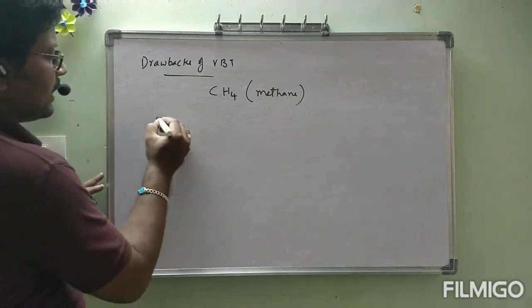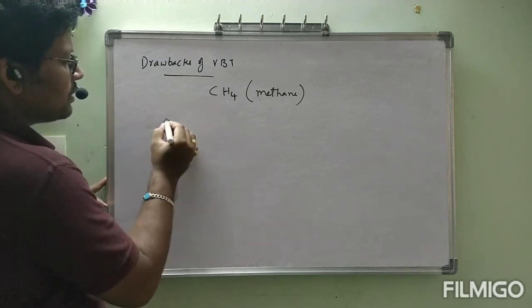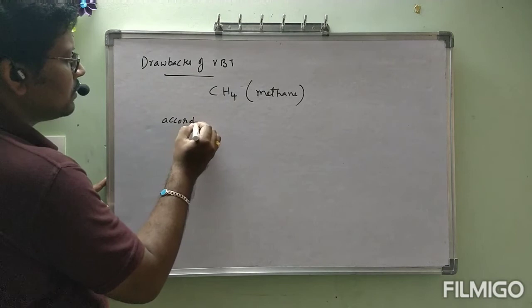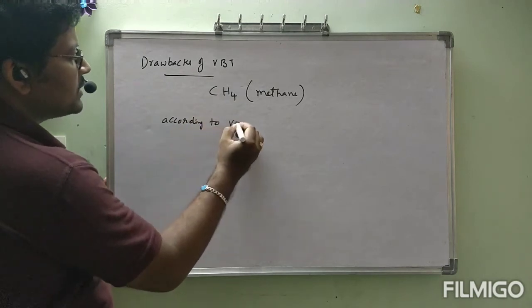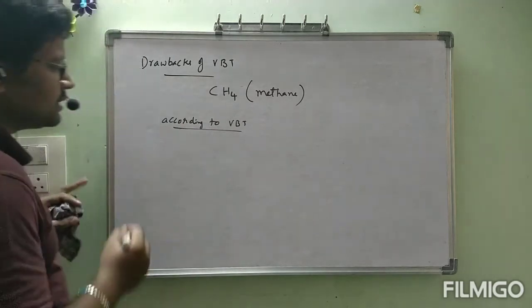Now, if you explain the structure of CH4 according to valence bond theory, let us see first.